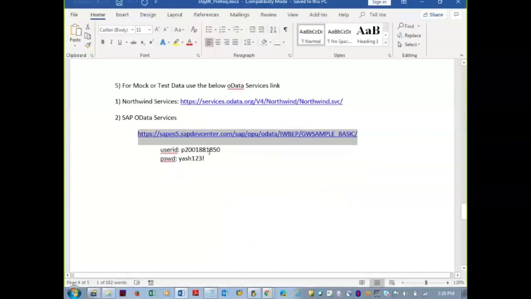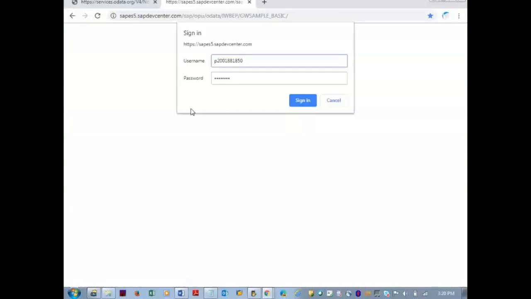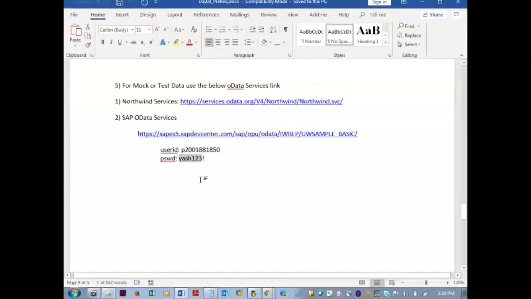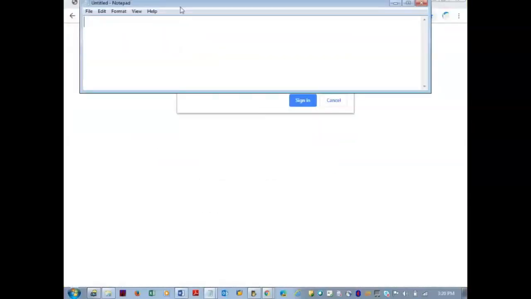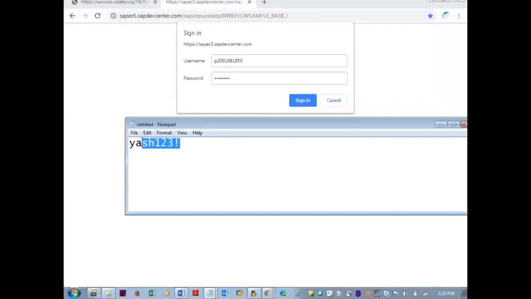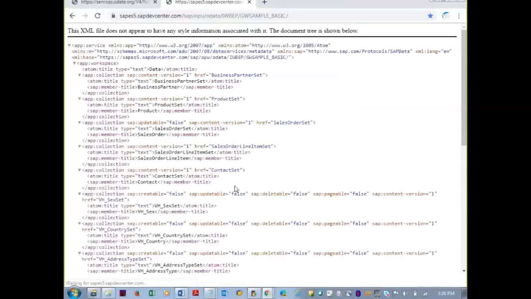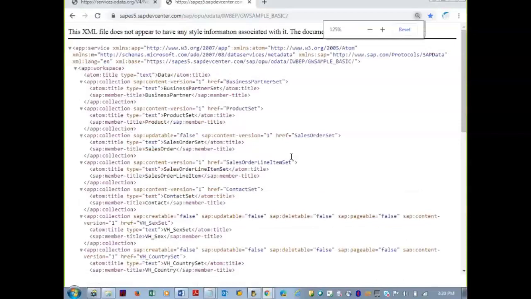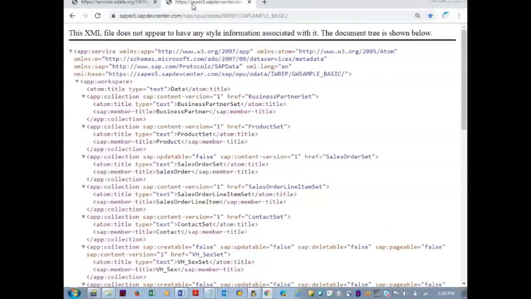Please use the user ID and password. Keep the two tabs side by side, and please use the Chrome browser.